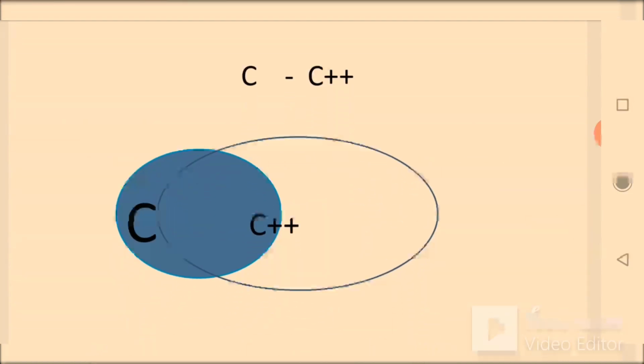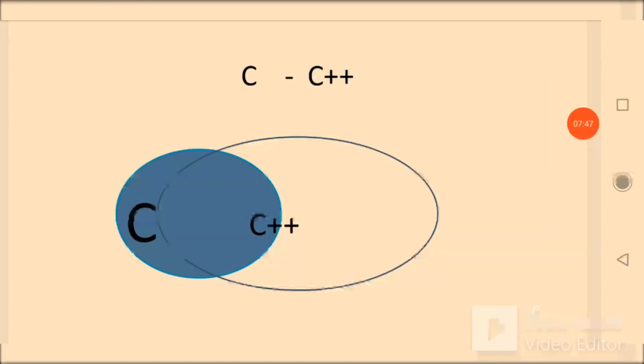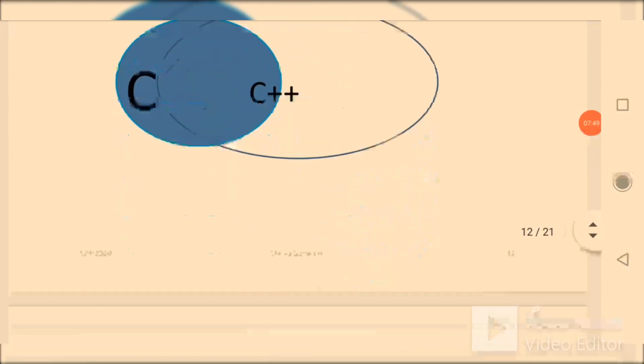This is the Venn diagram of C and C++. Most of the features of C are supported by C++, with some extra object-oriented features which are not supported in C, and a few features that you can do in C are not possible in C++. Very few features, probably the void pointer cannot be converted to like this.